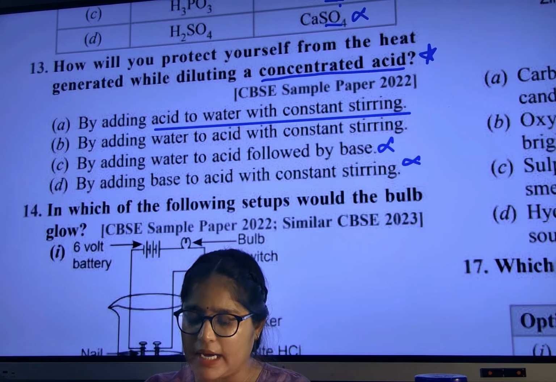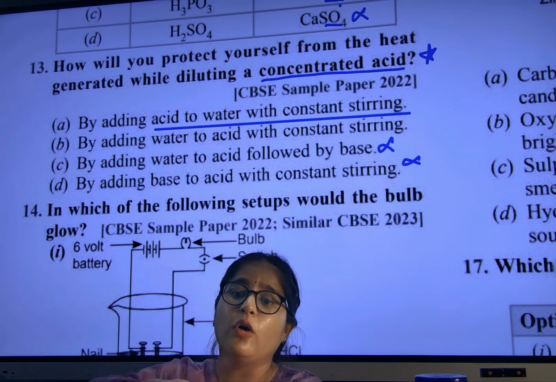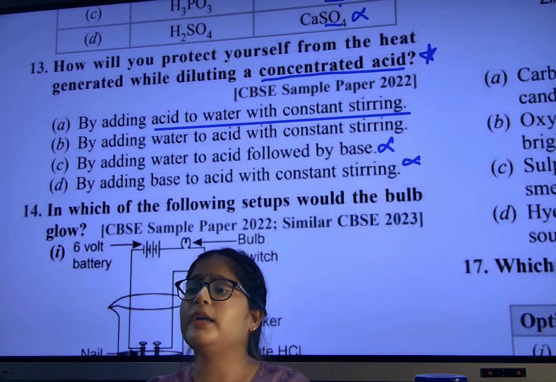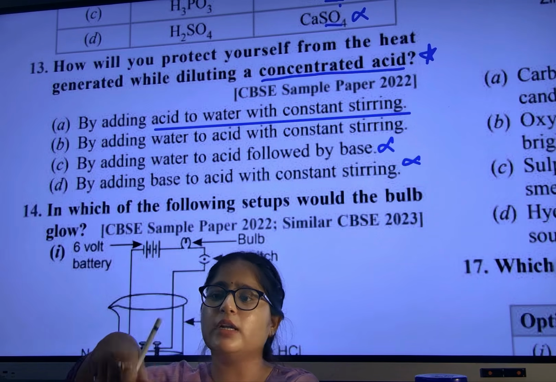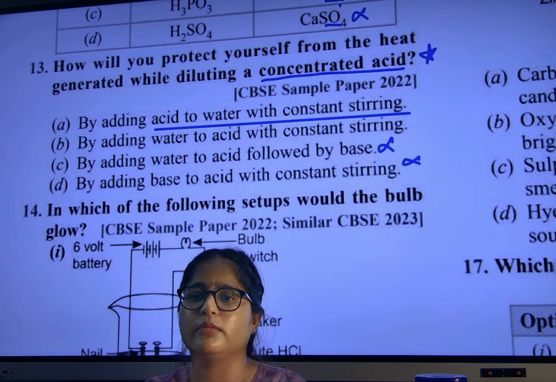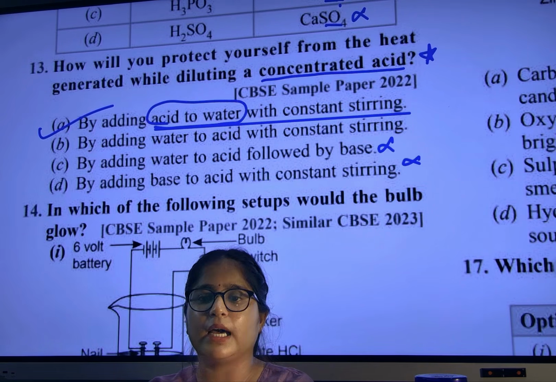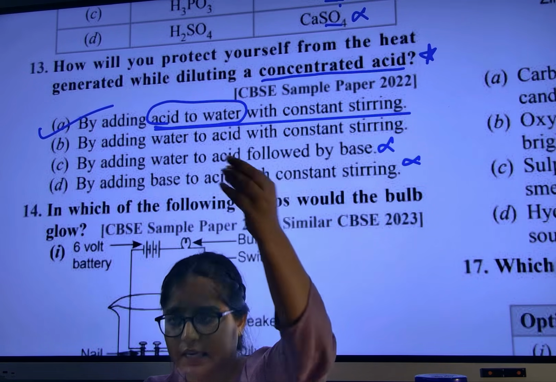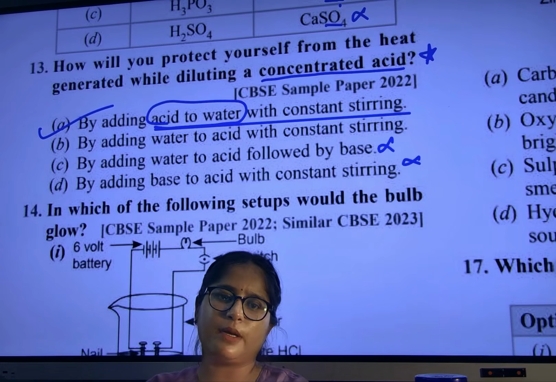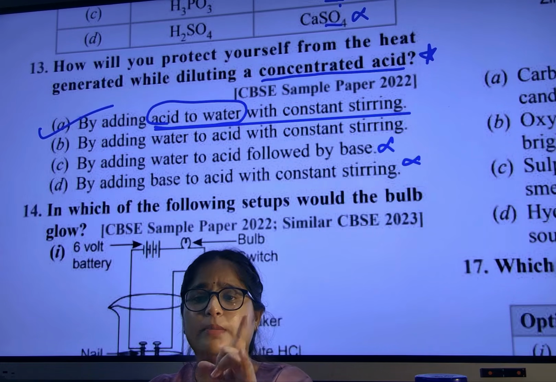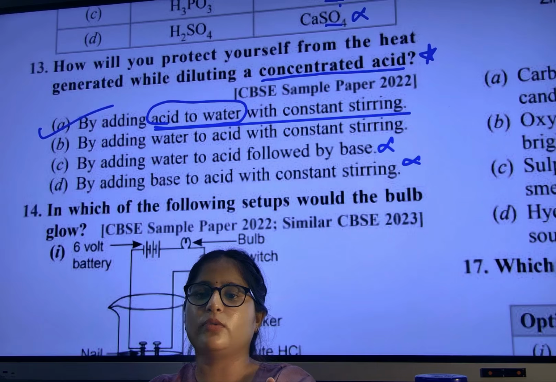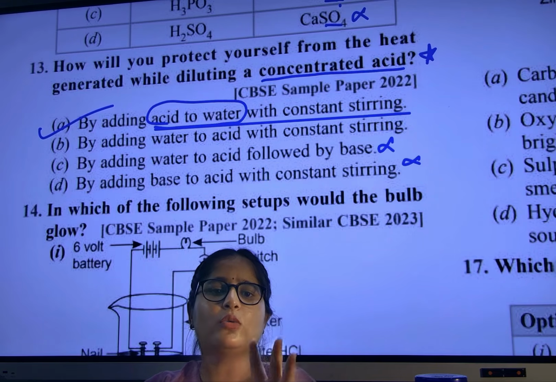So what should we add? Acid to water, and constantly we should stir. So which option? A option, adding acid to water. Always keep this in your brain. Never add water into acid. No. Acid to water.